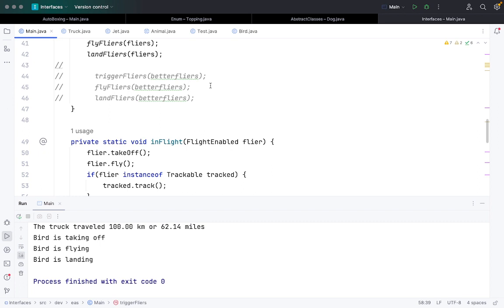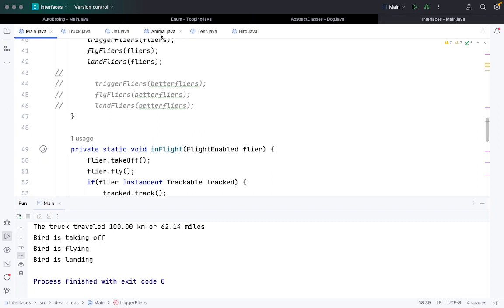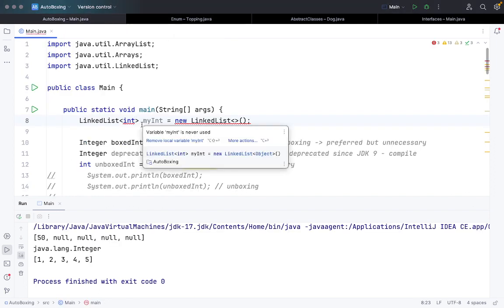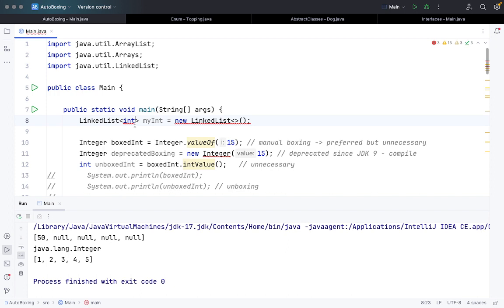Okay, so today we have talked about autoboxing and unboxing, which will be very useful when you're dealing with linked list and array list. I keep specifying this type of data type because you use it a lot, the way you use arrays in your programming.